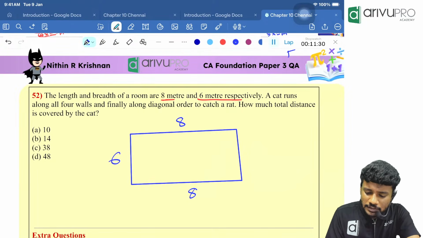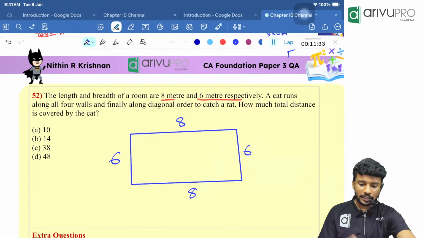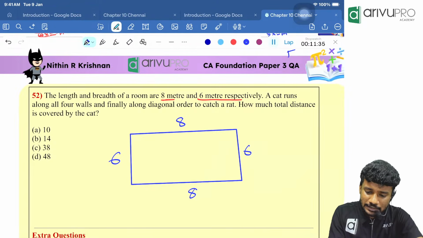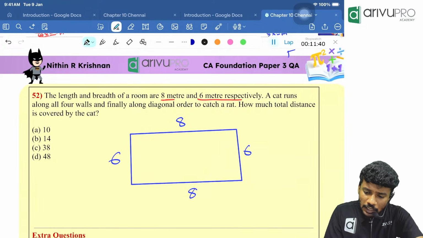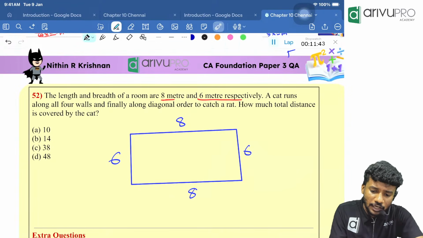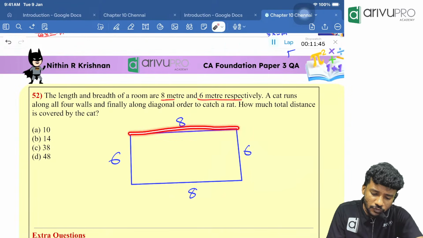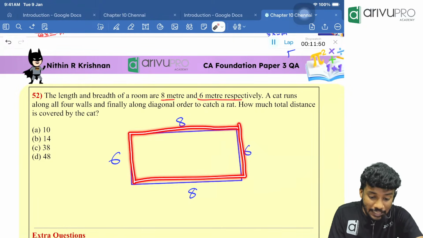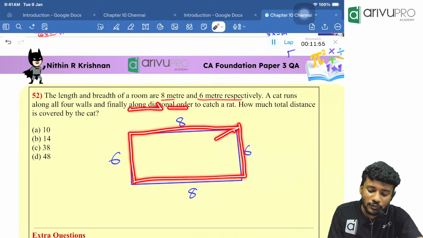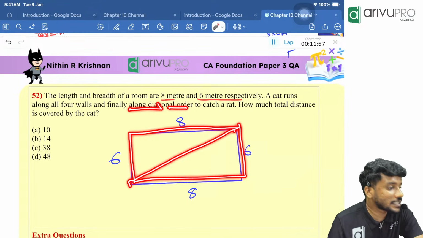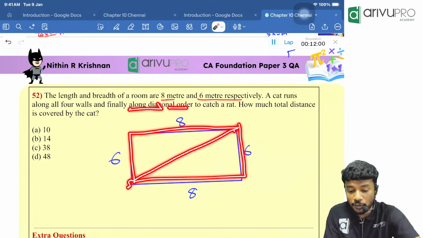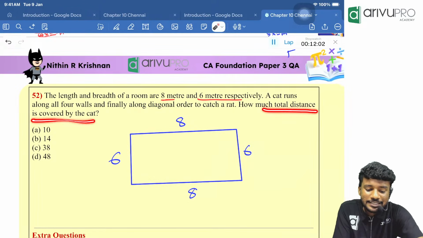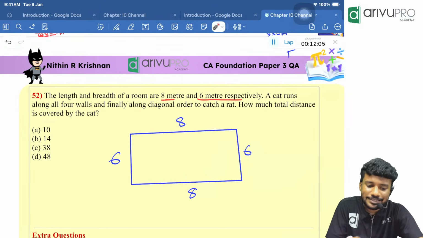Breadth is given to be 6 and 6 respectively. Then what else are they telling us? They are telling us that a cat runs along the 4 walls: first wall, second wall, third wall, fourth wall, and finally along the diagonal. Along the diagonal means one of the diagonals also it should travel. That's what they are mentioning in the question. How much is the total distance covered by the cat is the question.